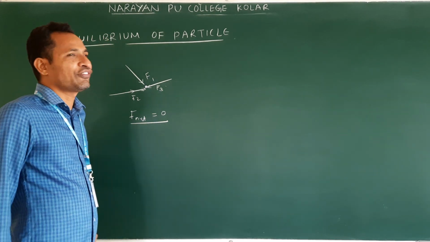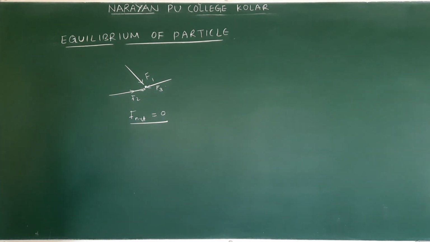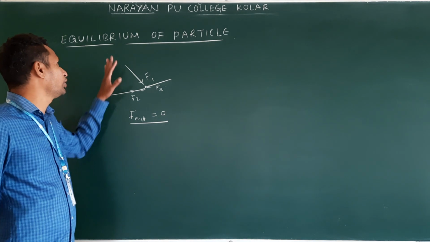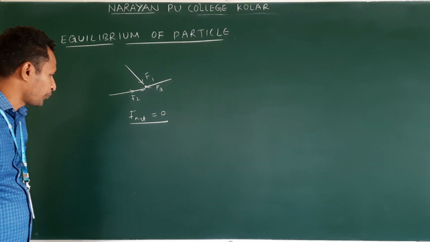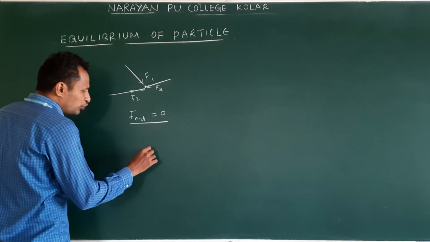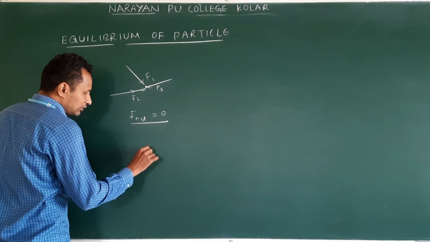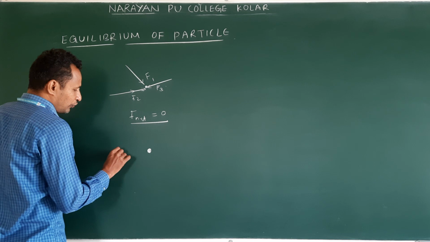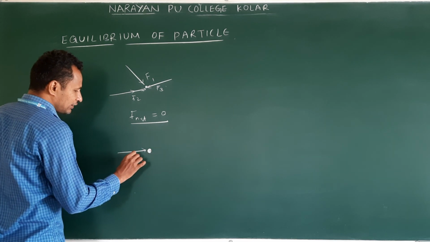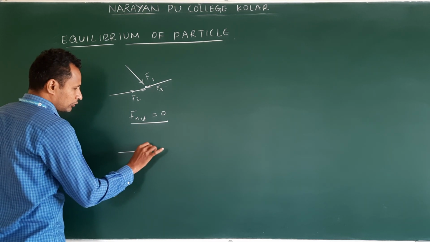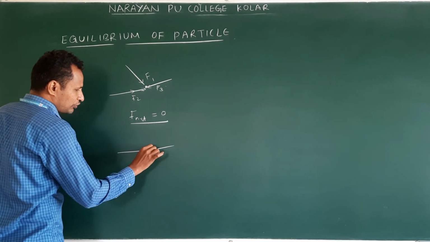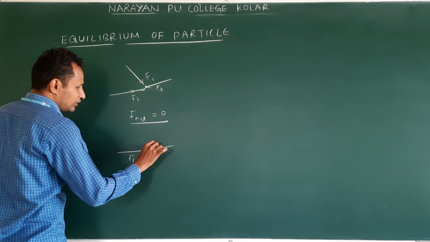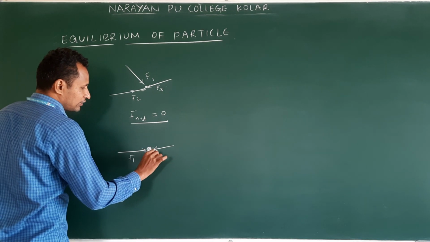Okay? Don't confine to rest. It is in equilibrium, that's all. Net force is 0, the particle is said to be in equilibrium. Suppose we take 2 forces acting. Like this is a particle. Force F1 acting like this. And another force, this is F1, this is F2 acting like this.